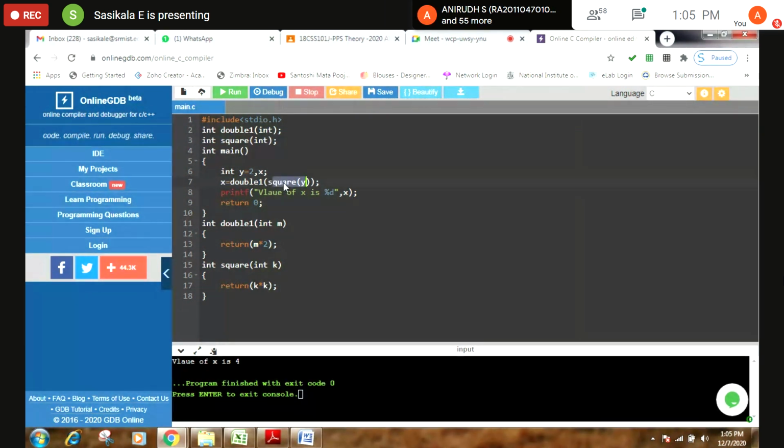So it will invoke the function square. Whatever value is placed in y will be assigned to k. Simply k star k. So if the value is 2, 2 star 2 is 4. The value 4 will be returned over here, and that value will be given to the function double1.